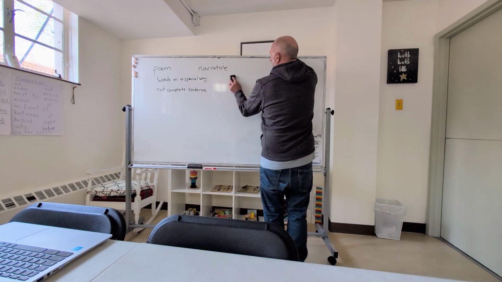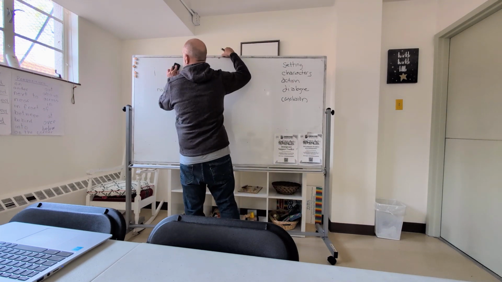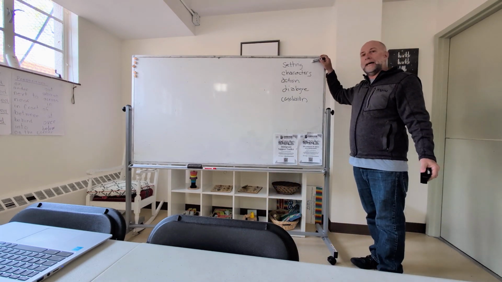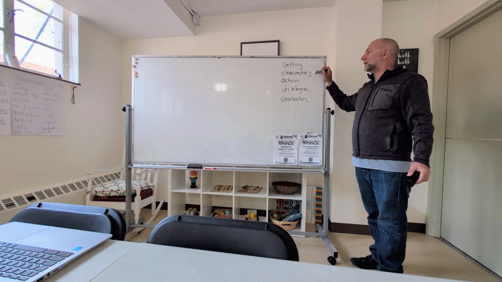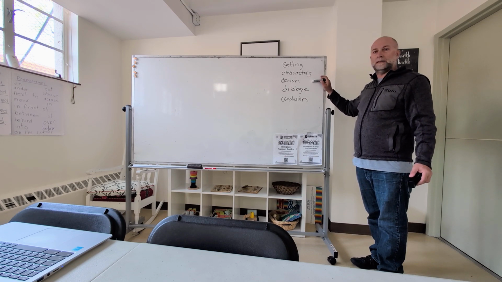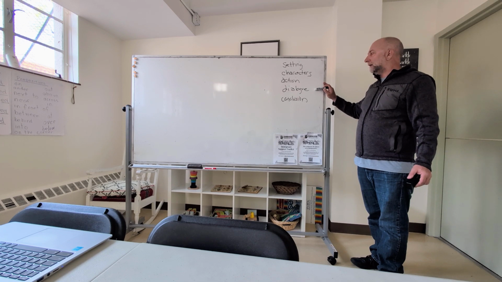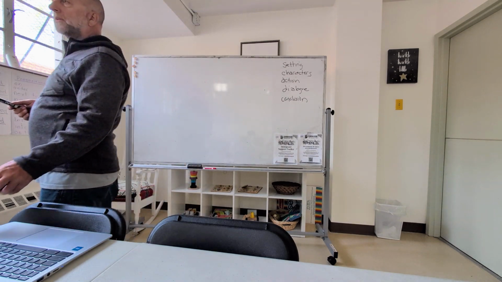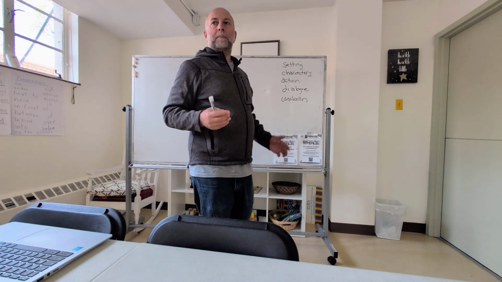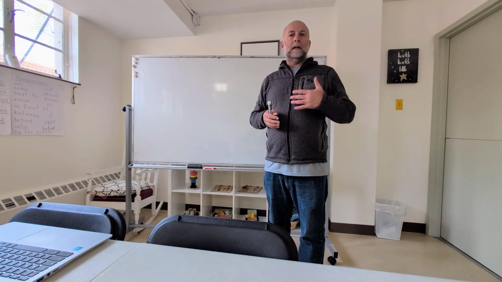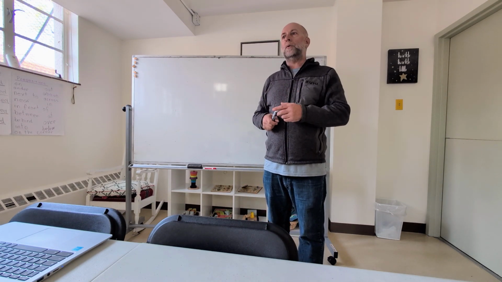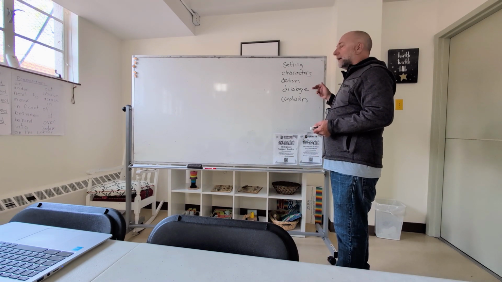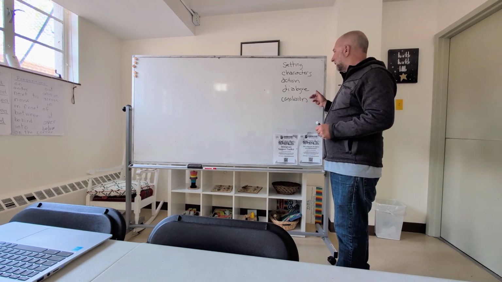So on the right here, I have the components of a narrative. So repeat after me. Setting, characters, action, dialogue, and conclusion. So let's talk about each word and what that means. These are the components. These are the parts of a narrative. Every story in a narrative form has a setting, characters, action, dialogue of some sort. It can even be unspoken dialogue, and conclusion.